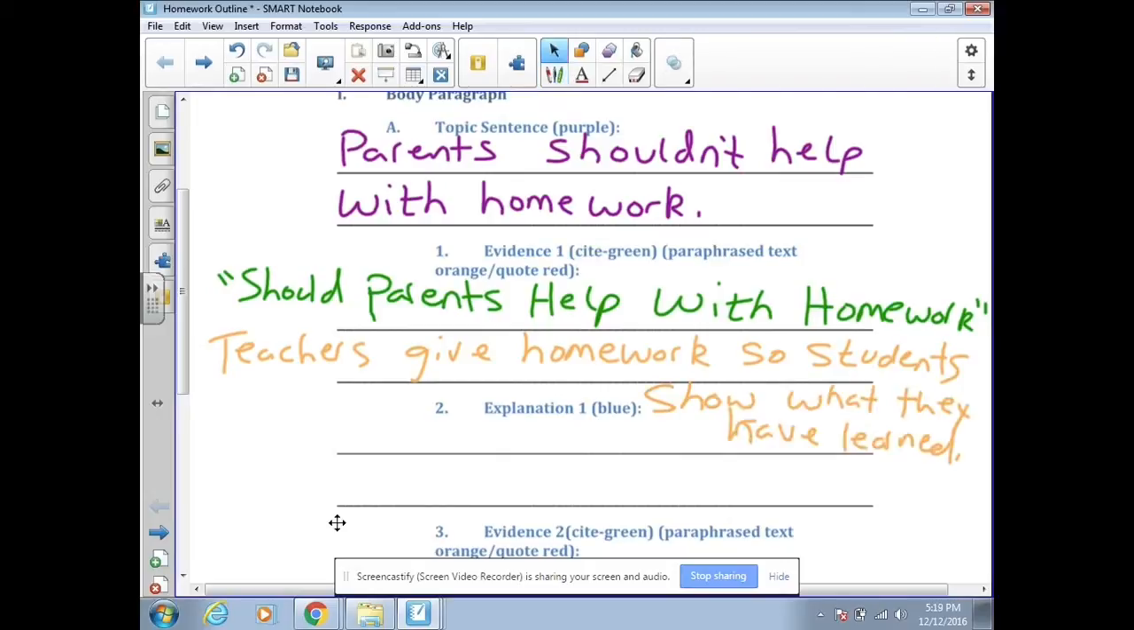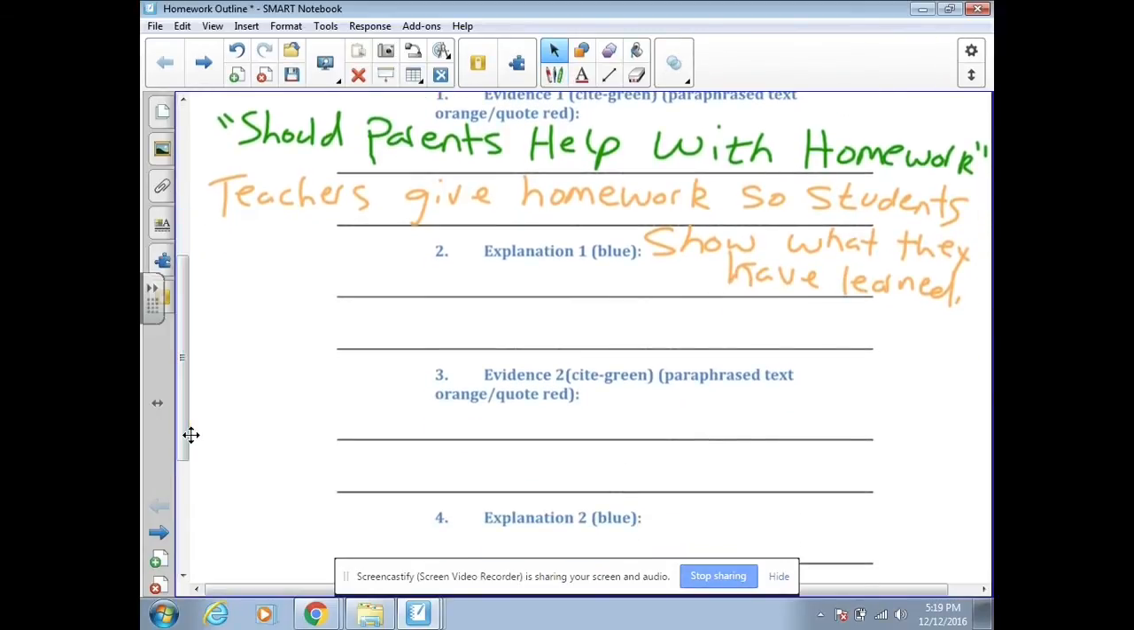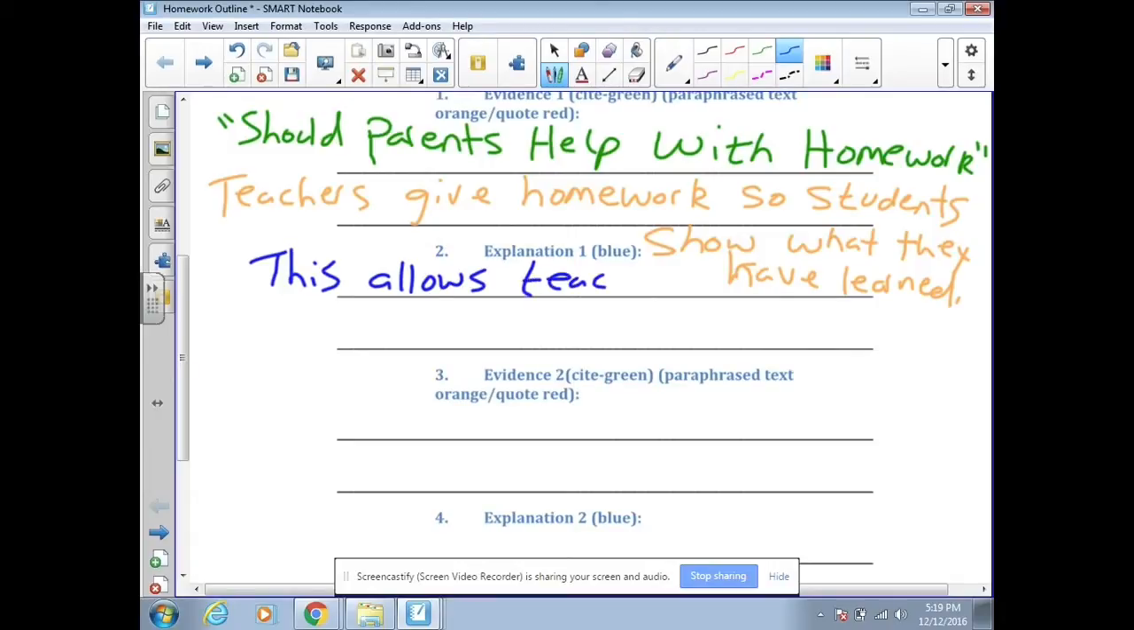So the next thing I need to do is come up with an explanation. Well, this is my words to try to prove that this text evidence proves my topic sentence. So I want to prove that these teachers giving students homework to show what they've learned proves that parents should not help with homework. So this is where I can either incorporate my opinion or my experience. Again, the trick is I'm trying to keep this in third person. So I'm going to put something like, but this allows teachers to adjust their lesson plans.